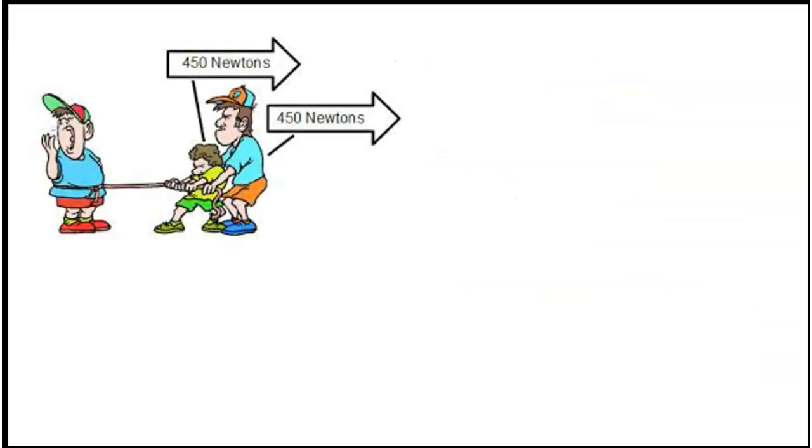Now let us see another example. In this case, suppose it's something similar to a tug of war. The person is standing and two persons are trying to pull this person with the help of a rope. So person A is applying a force of 450 Newton and person B is applying a force of 450 Newton. So in this case, the net force applied on the person C will be 450 plus 450. That will be 900 Newton.